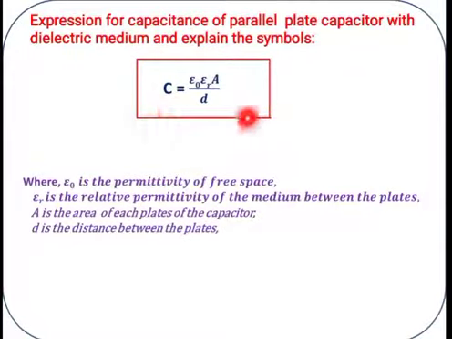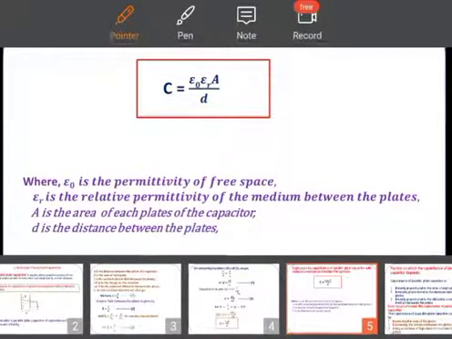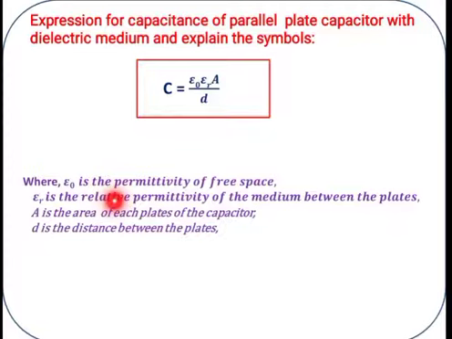Definitely we can write: C is equal to epsilon naught into epsilon R into A divided by D. Epsilon naught is the permittivity of free space, epsilon R is the relative permittivity of the medium between the plates, A is the area of the plate, and D is the distance between the plates.